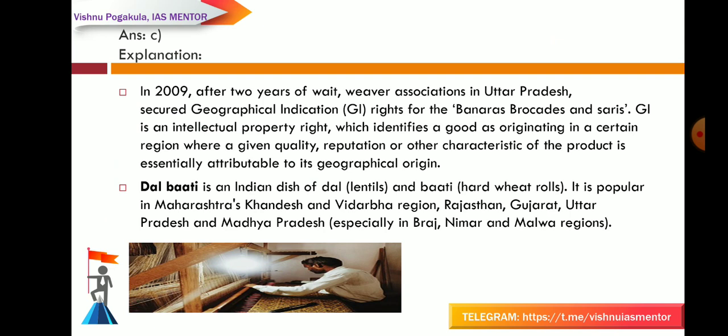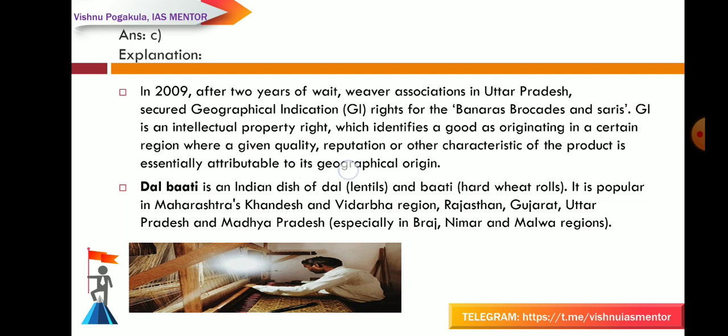Let's see. First, you should know what a geographical indication is. A geographical indication is a sign used on products that have a specific geographical origin and possess qualities or a reputation that are due to that origin. So in order to function as a GI, a sign must identify a product as originating in a particular place. Over the years, the Banarasi silk handloom industry has been incurring huge losses because of competition from mechanized units producing Varanasi silk sarees at a faster rate and at cheaper cost. Another source of competition has been sarees made from cheaper synthetic alternatives to silk.